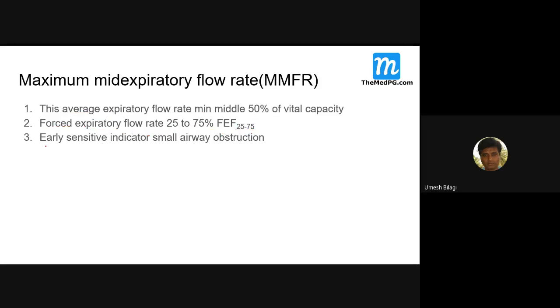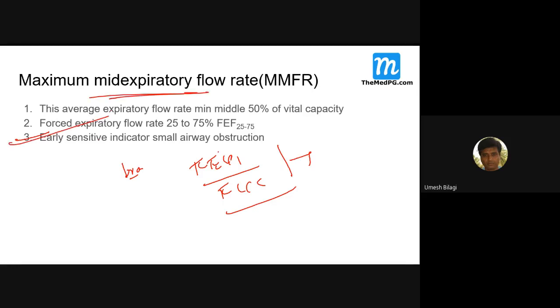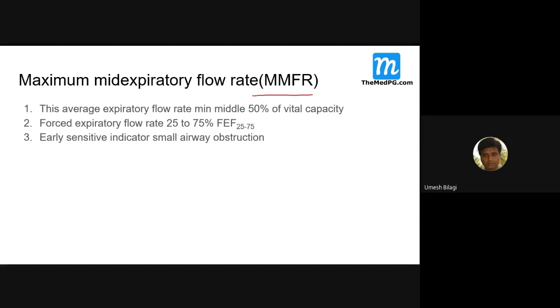This is very sensitive for obstructive lung diseases like bronchial asthma. Sometimes the FEV1/FVC ratio may get delayed, but this one will pick up very fast. In the initial stage the ratio may not show the result, but this is very sensitive. Mid expiratory flow rate, very sensitive. Then the Tiffeneau-Pinelli ratio is there. Remember that name, difficult to pronounce.